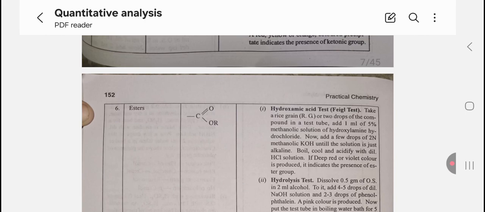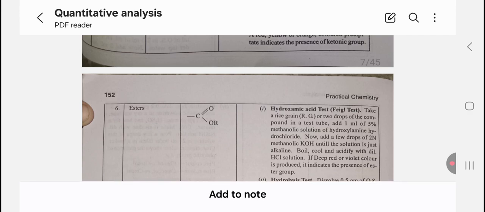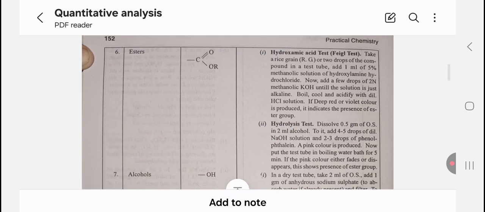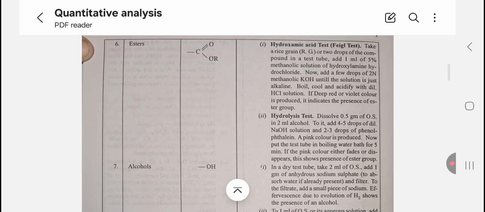Esters. First, hydroxamic acid test. Take a rice grain or 2 drops of the compound in a test tube and add 1 ml of the 5% methanolic solution of hydroxylamine hydrochloride. Now add a few drops of the 2N methanolic KOH until the solution is just alkaline. Boil, cool and acidify with dilute acid solution. If a deep red, blue or violet color is produced, it indicates the presence of the ester group.